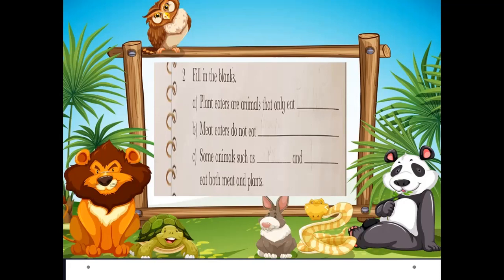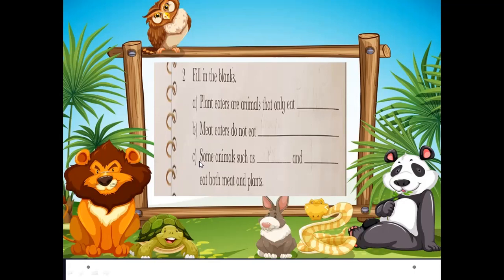They do not eat plants. They just eat meat. The plant eaters do not eat meat, and the meat eaters do not eat plants. Understand? Plant eaters are herbivores and meat eaters are carnivores. Get the point?